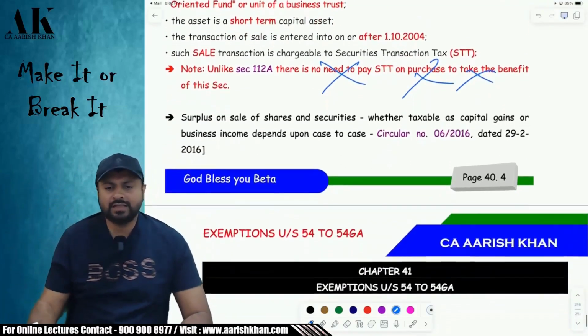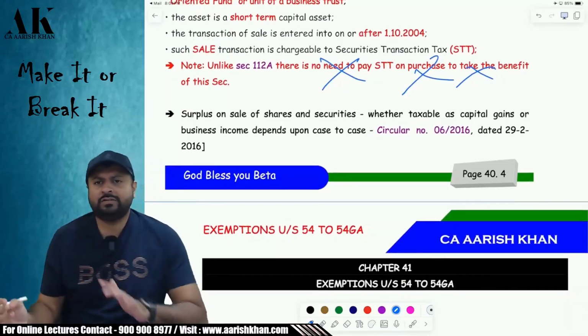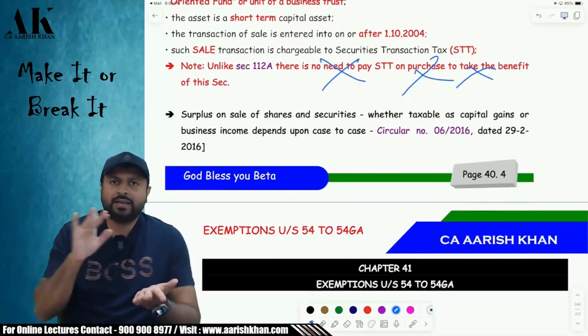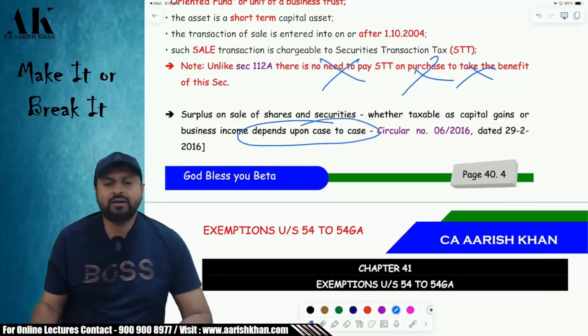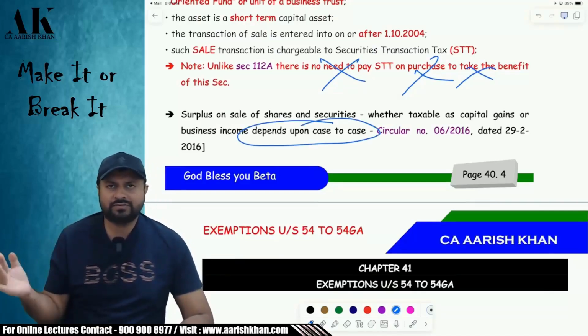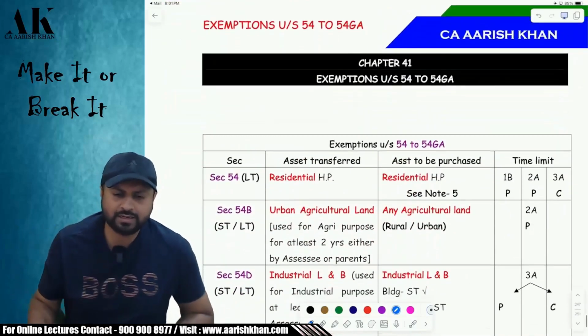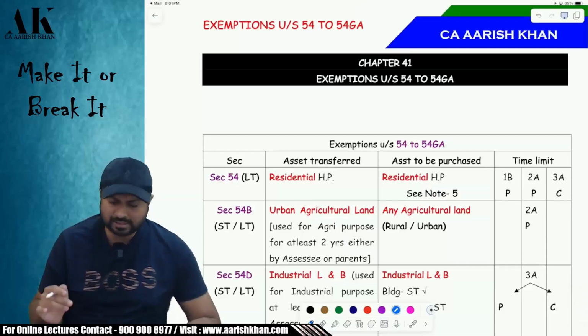Sir, when I sell the shares, whether it will come under PGBP or under capital gains? See, that is a matter of great discussion. Whether it will come under PGBP or capital gains depends on a case-to-case basis. For that, CBDT has given a circular in which they have said that you have to decide case to case whether your gain will come under capital gains or under PGBP. You have to look into the facts and circumstances of every case.